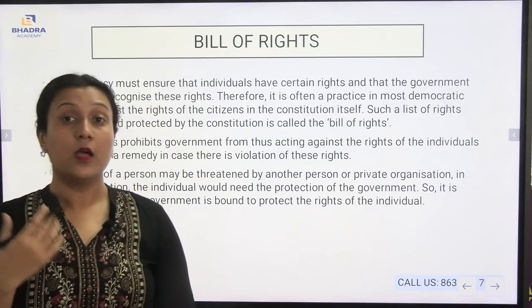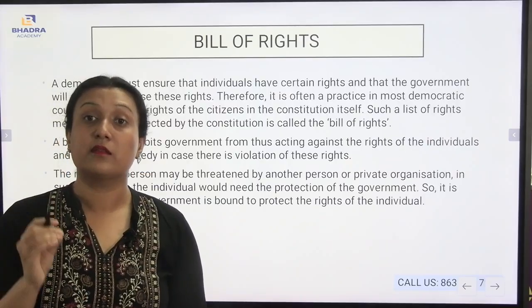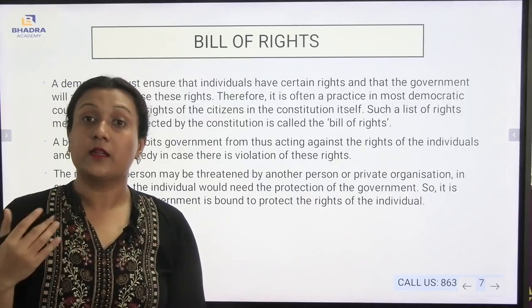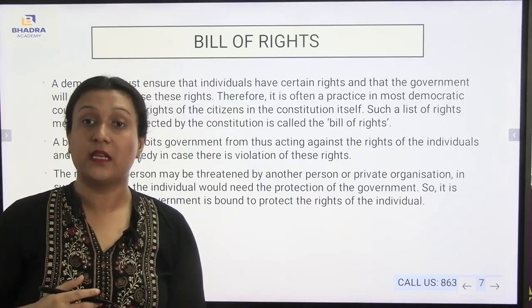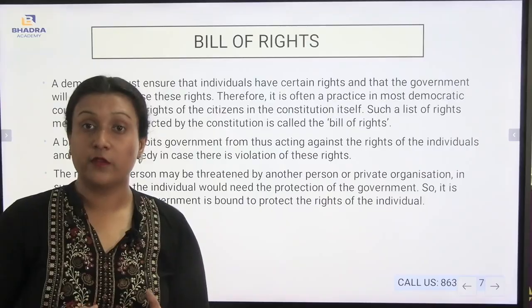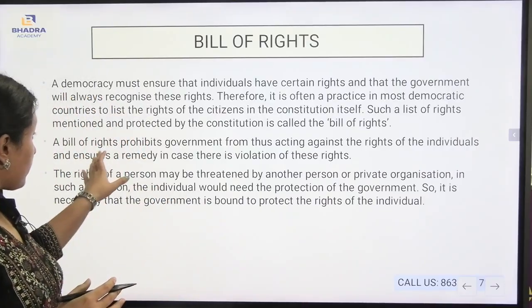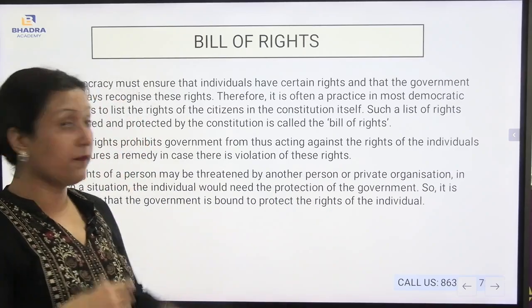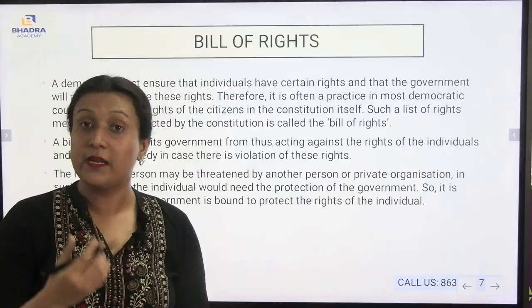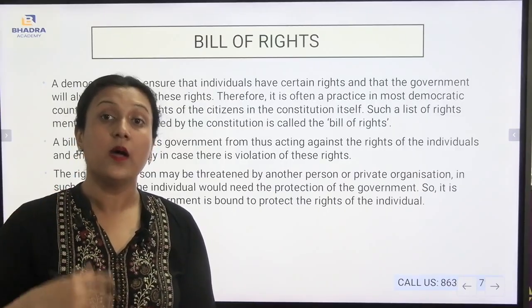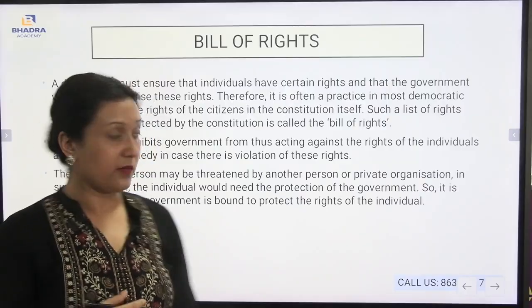Now, what are the benefits of the Bill of Rights? You see, this is a remedy. If a person's rights are violated, the person gets protection from the Indian Constitution, from the government itself. So it protects against the violation of the rights. It also prohibits the government from acting against the rights of the individual, so that the government doesn't go against the rights of a particular citizen.